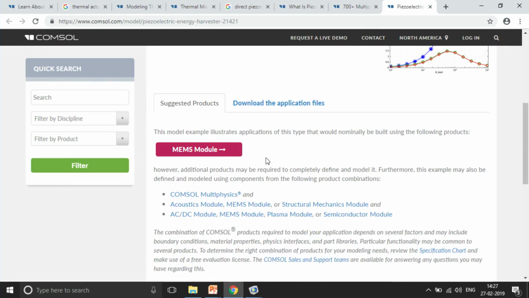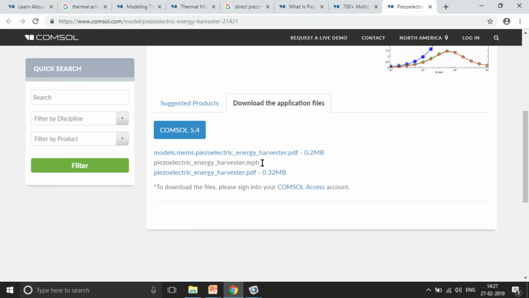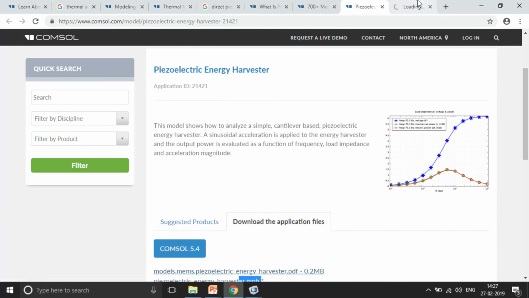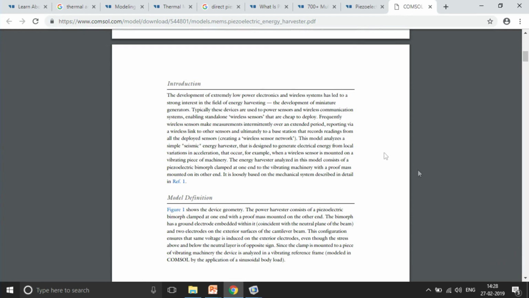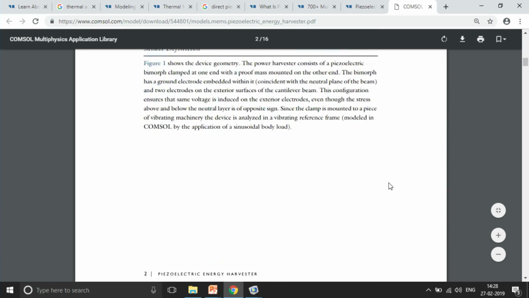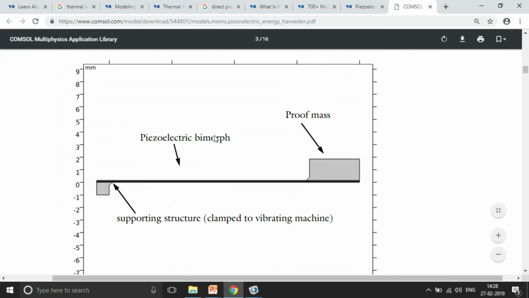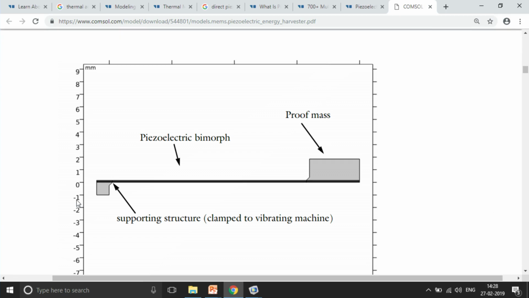Okay, so you can also download the files. If you have logged in with your account over here, you can also download this MPH file, and you can also see the documentation. So the documentation actually has all the information. It first talks about the theory part, then it talks about the problem setup. As you can see over here, this is a problem setup where they want to take the vibrational energy from a motor, for example.